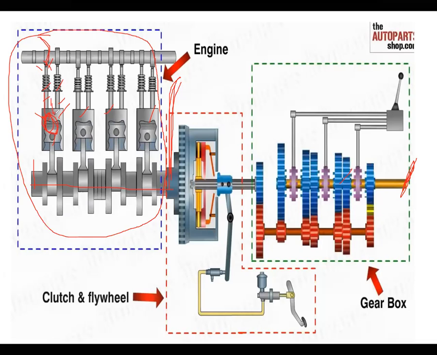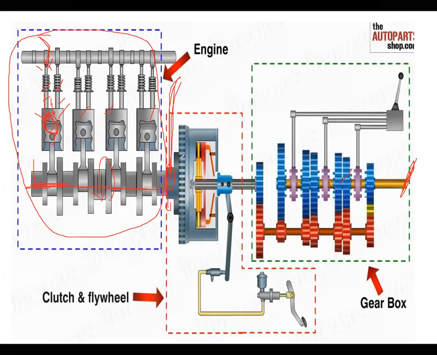The spark is produced in this chamber, so that combustion takes place. During that firing, power is generated and reaches here. By that power, the crankshaft rotates. When the crankshaft is continuously rotating, the flywheel also rotates.